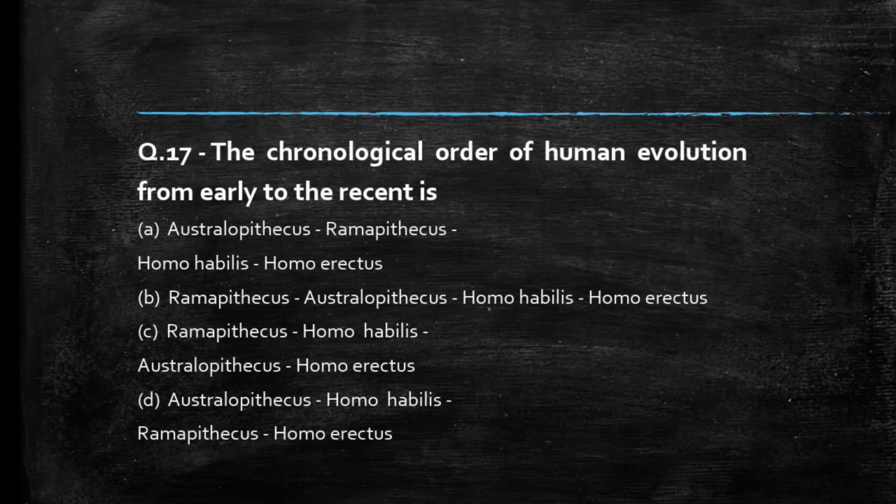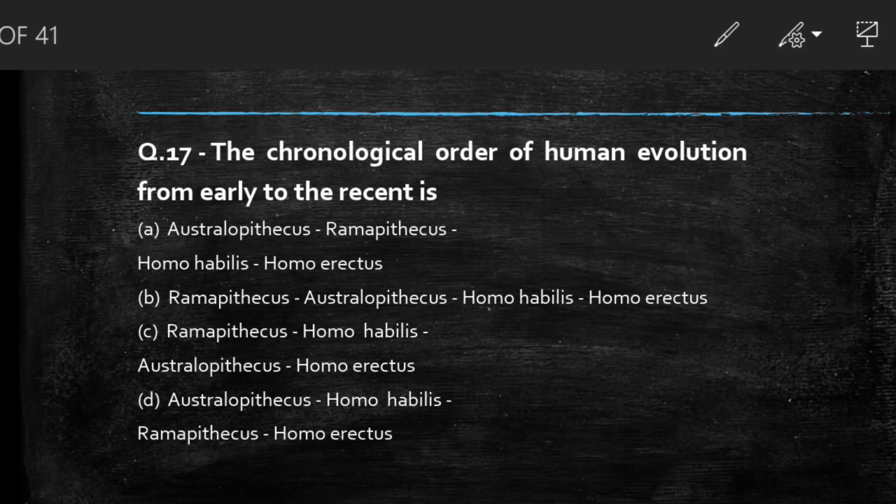Question 17. The chronological order of human evolution from early to the recent is. Students, comment your answer. So the right answer to this question is option B, Ramapithecus, Australopithecus, Homo habilis, Homo erectus.